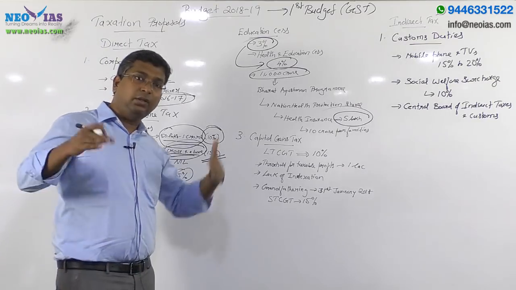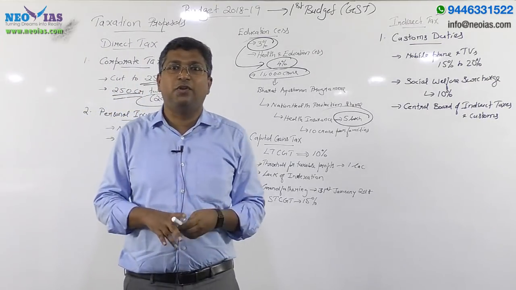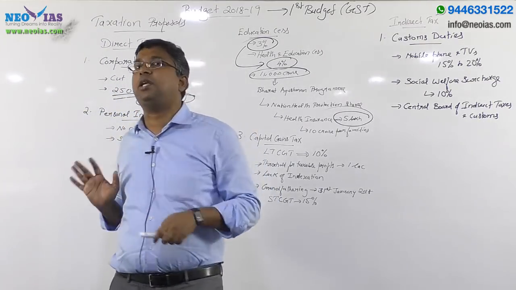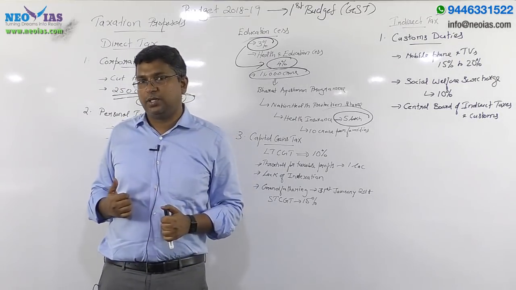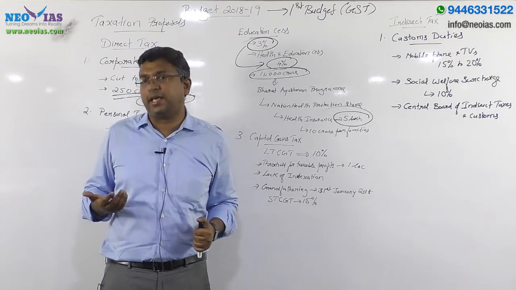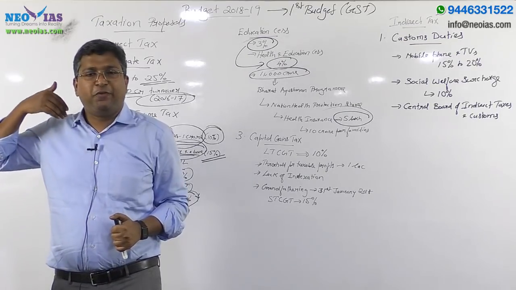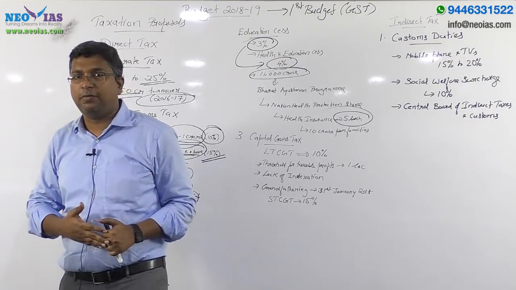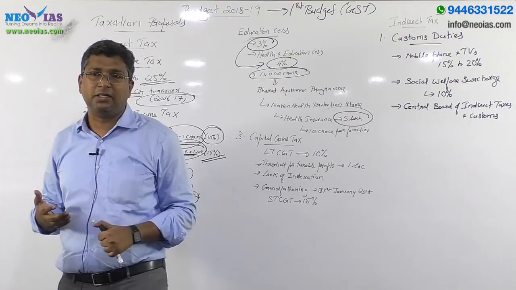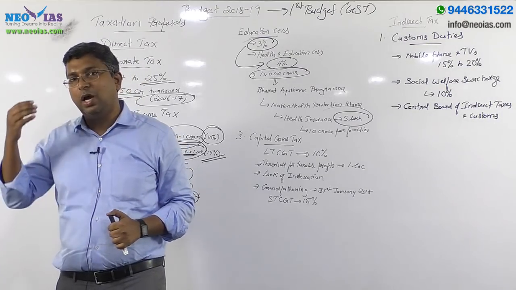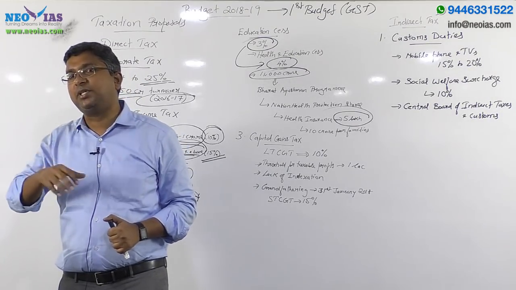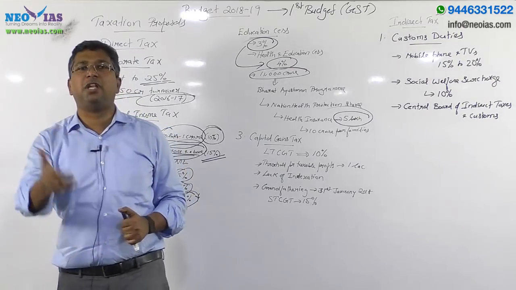Now the third direct tax in the news, a very important budget announcement, relates to capital gains tax. Before the budget, we had already discussed in our capital market session that the government had a proposal to introduce long-term capital gains tax on equities, on the share market.